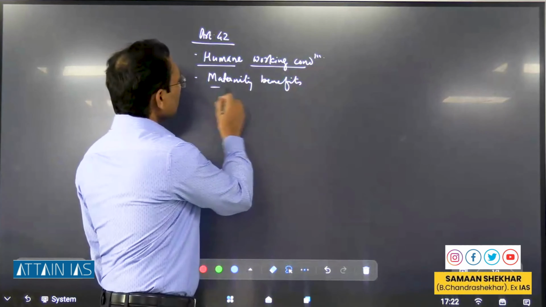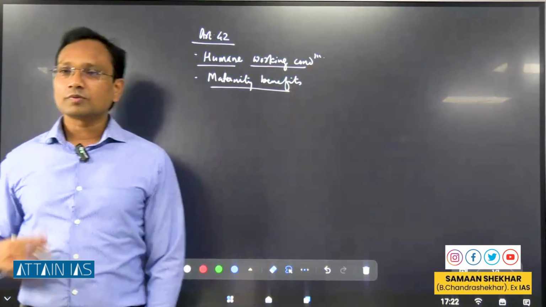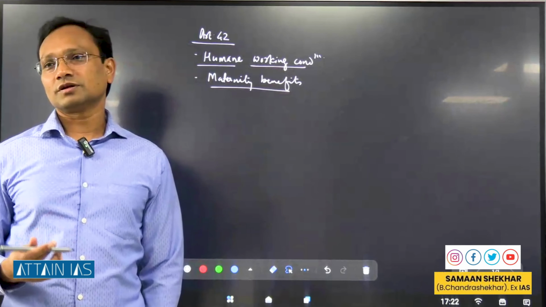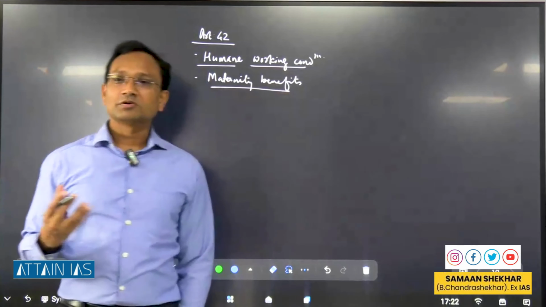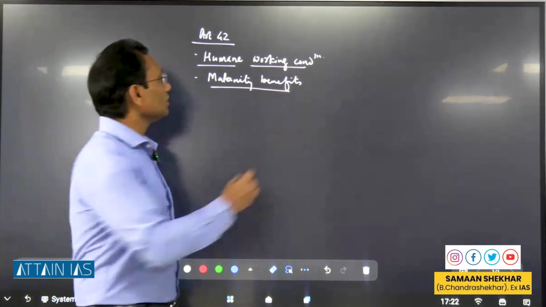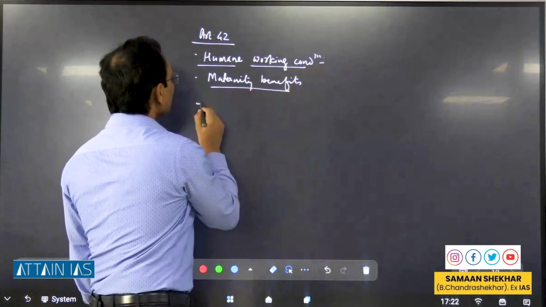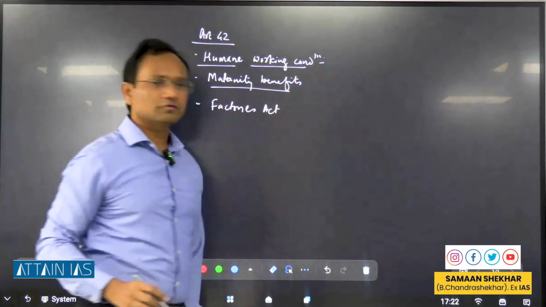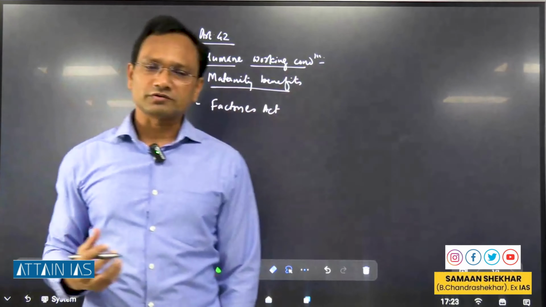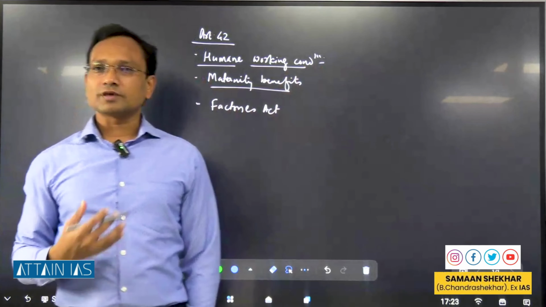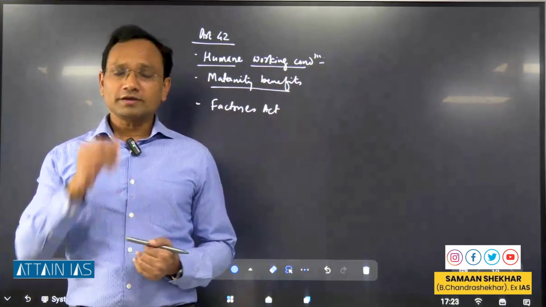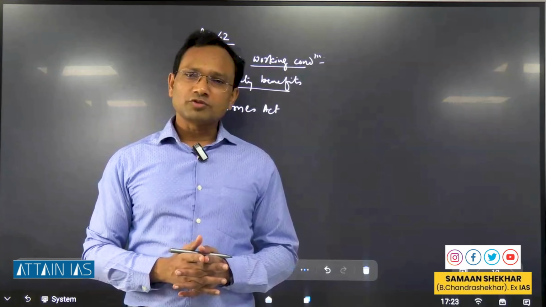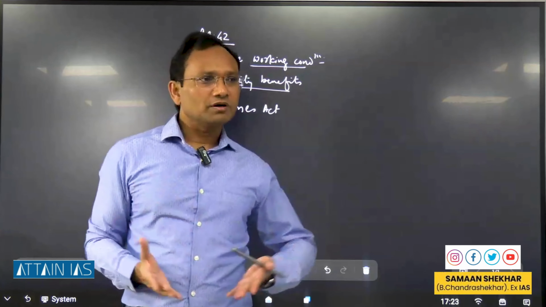And then it talks about additionally maternity benefits. So government of course has taken some measures in this direction, right? There used to be the Factories Act, which stipulated working conditions earlier. There were many other acts. Now when it comes to labor laws, we would know that there were a large number of labor laws. And when the government undertook this exercise of simplifying these labor codes, one of the objectives was to reduce that number, right?